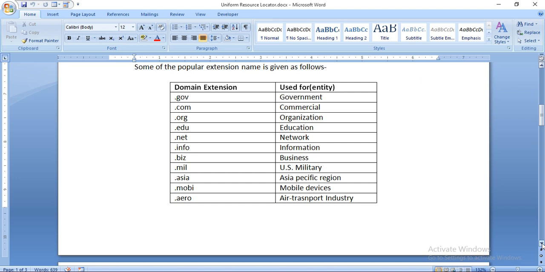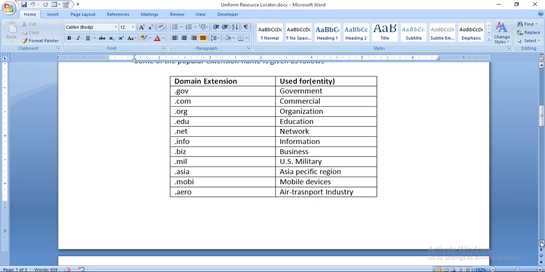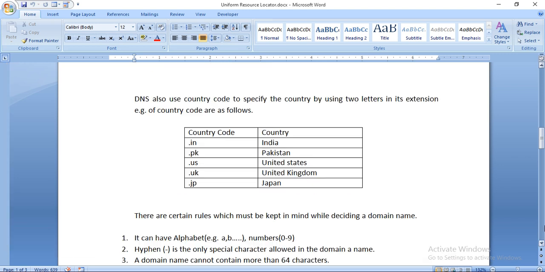.gov is for government, .com is for commercial, .org is for organization, .edu is for education, .net is for network, .info is for information, .biz is for business, .mil is for US military, .asia is for the Asia Pacific region, .mobi is for mobile devices and .aero is for air transport industries. So many extensions are there which are used for different groups.